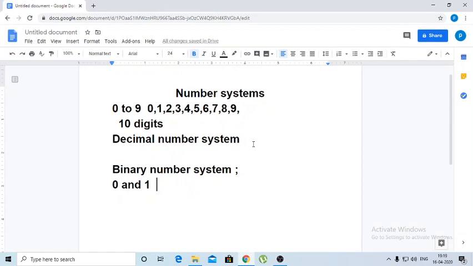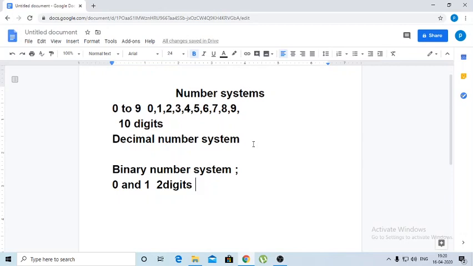So how many digits are there? 2 digits. Bi means 2. So this is called the binary number system. As we are very much familiar with the decimal number system, it is very convenient to write or express any value or to label anything. Then where is the necessity of introducing the binary number system?